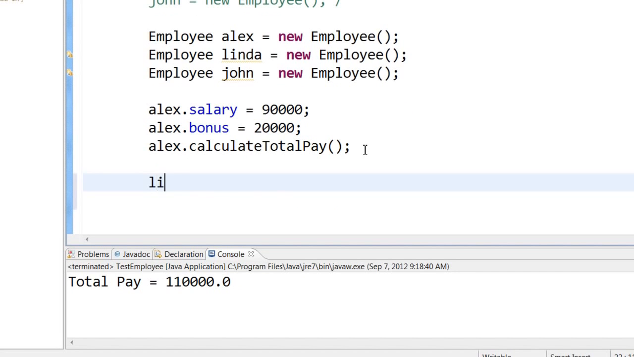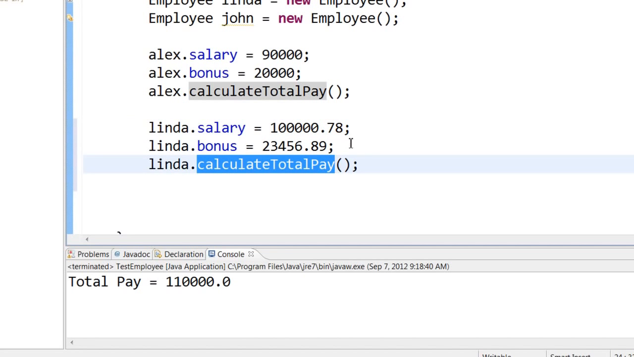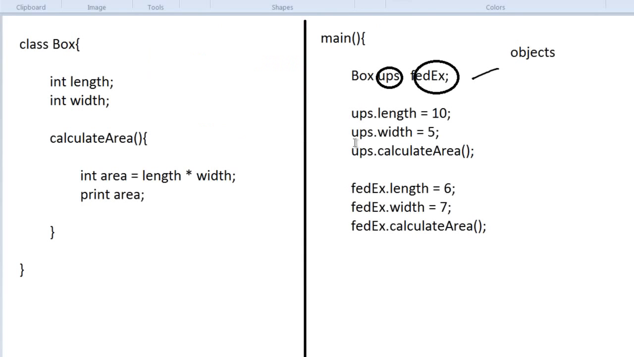Same thing goes for Linda. So Linda has her own salary, her own bonus, and Linda can call her own calculate total pay. And when you save and run it, you will get Linda's total pay printed right here. So let us try out the other example, the box class, and create box objects.